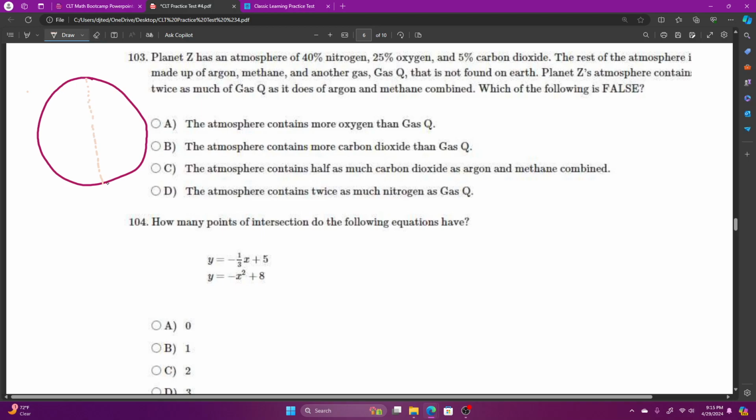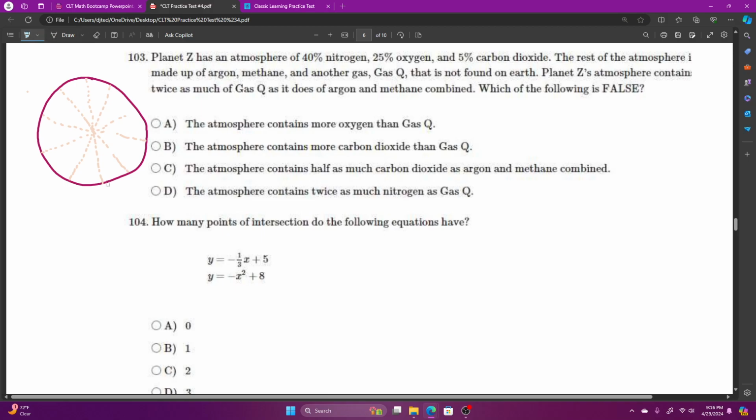Two sections, 4 sections, 6 sections, 8 sections, 10 sections. Okay.